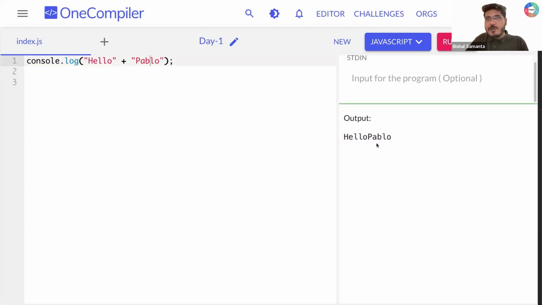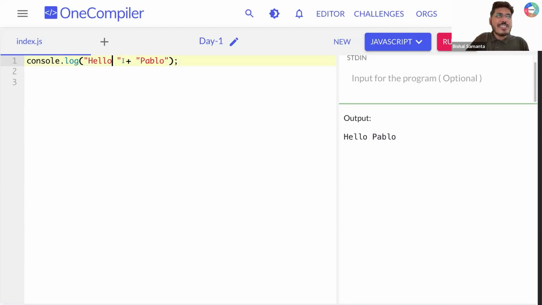Yes. Now what is the missing part here, guys? What is the part that is missing? A space, yes or no? A space. Okay, can I give a space like that? Now if I run this, can you see I'm getting hello first, after that a space, and then after that Pablo here. Anyone having any doubt? Sorted?